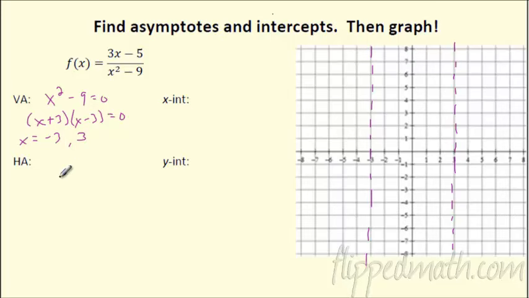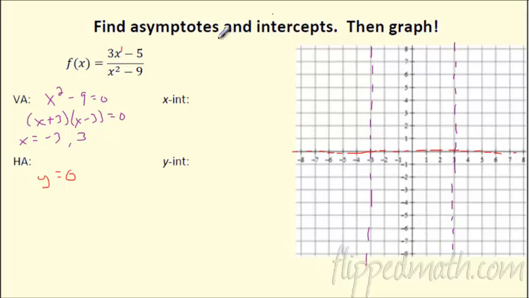Well, remember it's those rules about power. So if I look at this, the power on top is 1, the power on bottom is 2, so the degree on bottom is 2. So what happens here? The power on bottom is bigger. That means what? We do have a horizontal asymptote at 0. That is not a 6. Holy cow. Let's make sure that that is a 0. So I'm going to throw that in this. There's my horizontal asymptote.